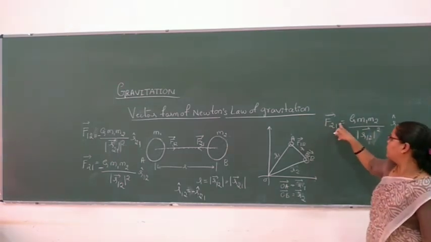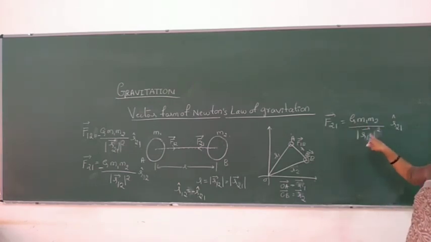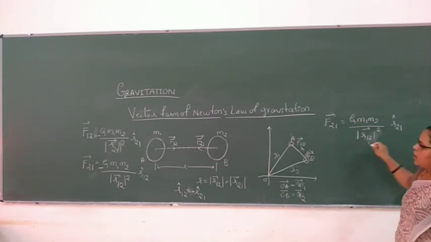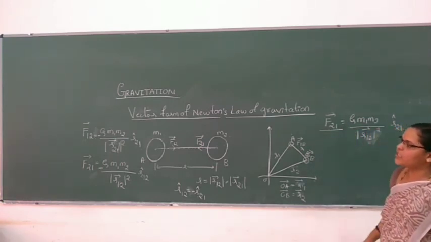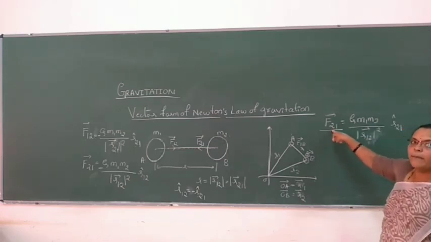So the minus minus will cancel, and it remains G M1 M2 by R21 vector whole square, R cap of 21. Now look at the force exerted on the first body by the second body and the force exerted on the second body by the first body.